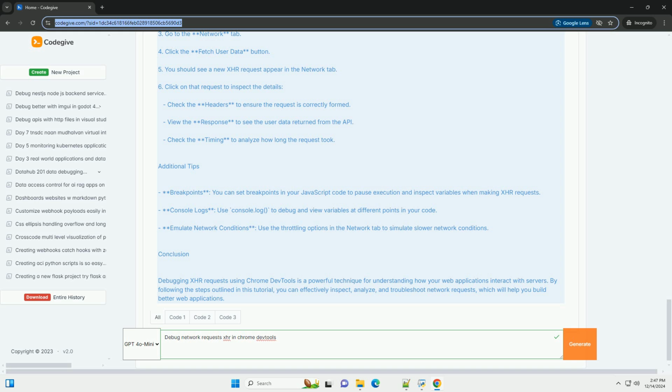Conclusion. Debugging XHR requests using Chrome DevTools is a powerful technique for understanding how your web applications interact with servers. By following the steps outlined in this tutorial, you can effectively inspect, analyze, and troubleshoot network requests, which will help you build better web applications.